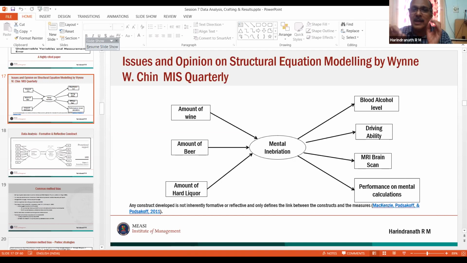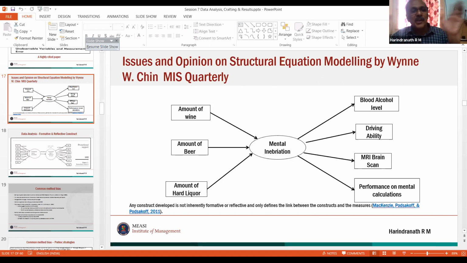So when you adopt any scale, you see whether it is reflective or formative. You may be unlucky that it could be a formative scale, and you will do the whole PhD thesis as a reflective scale. That's a blunder, so do not do that. Just read it. And as I just told you, 95% of them are reflective, so you don't need to bother much. But again, when you adopt a scale, just read the paper and understand whether it is reflective or formative. That is the point I want to make.